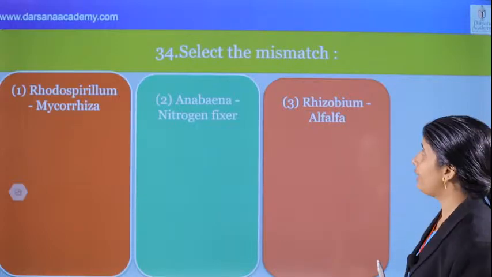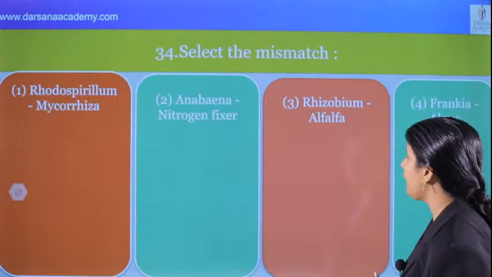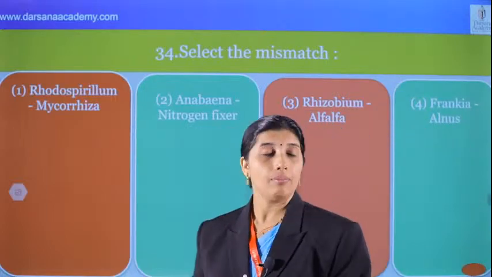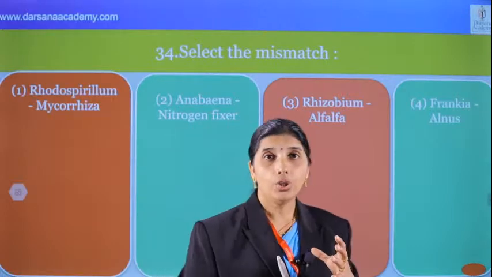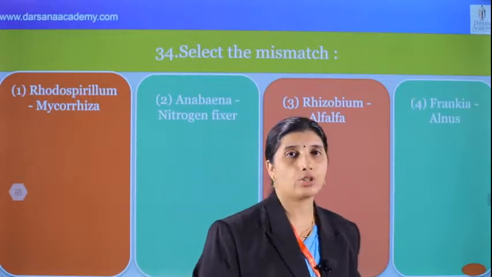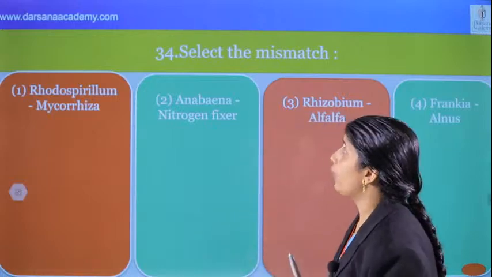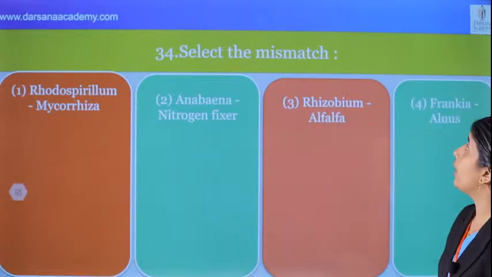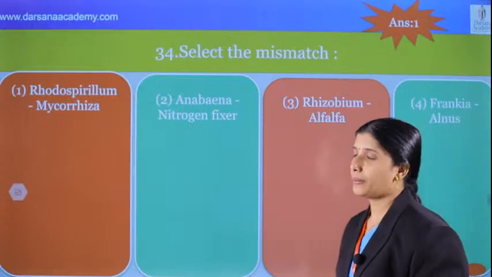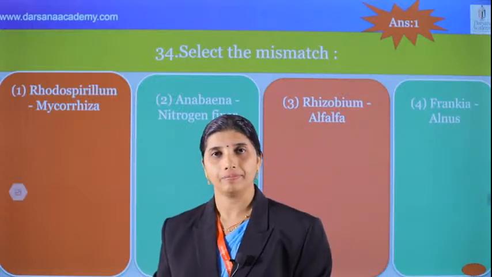Rhizobium with alfalfa, correct. And what about Frankia? Frankia is a filamentous bacterium that enters into non-leguminous plants such as Ulmus and Casuarina and helps in symbiotic nitrogen fixation. Very important question, very important point. What's the correct answer? One is the correct answer. Which one is incorrect? One is incorrect.